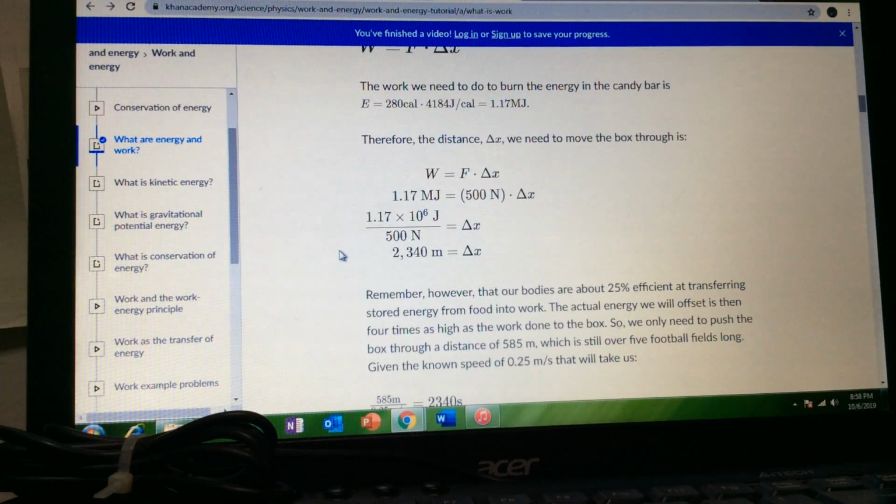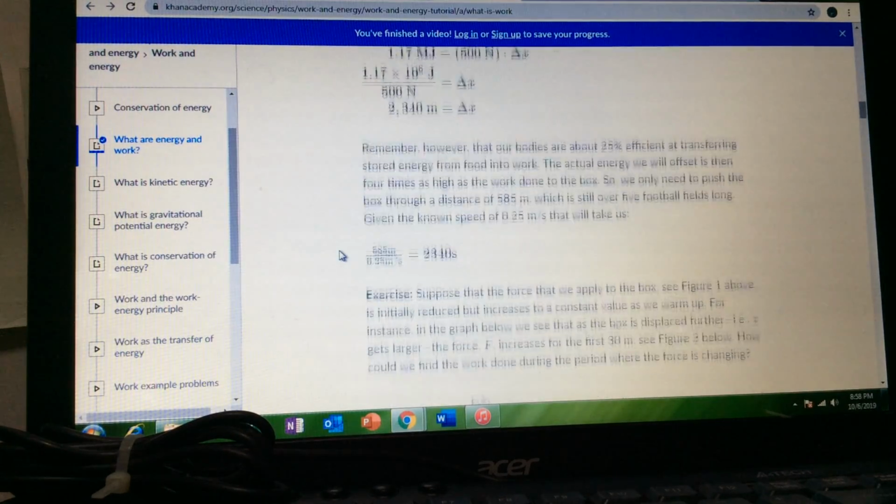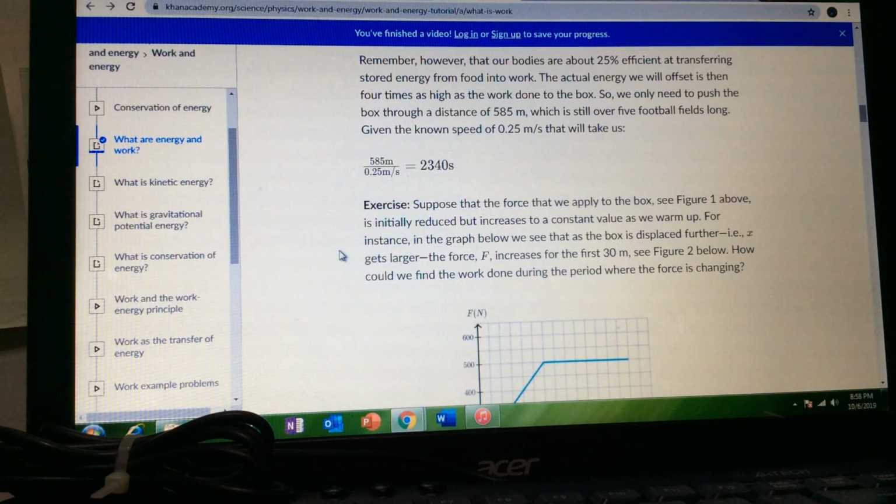Remember, however, that our bodies are about 25% efficient at transferring stored energy from food into work. The actual energy we offset is then 4 times as high as the work done to the box. So we only need to push the box through a distance of 585 meters, which is still over 5 football fields long. So as you can see, here is the equation.